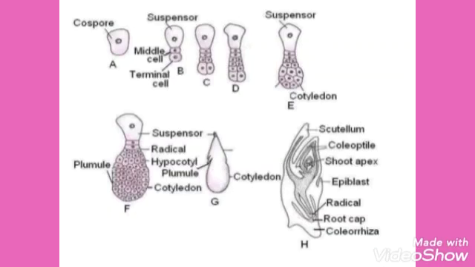A typical dicotyledonous embryo consists of an embryonal axis and two cotyledons. The part of embryonic axis above the level of cotyledons is called epicotyl. It ends with the stem tip called the plumule. The plumule gives rise to the future shoot. The part below the level of cotyledons is called hypocotyl. It terminates in the root tip called radicle. The radicle gives rise to the future root. The root tip is covered with root cap.